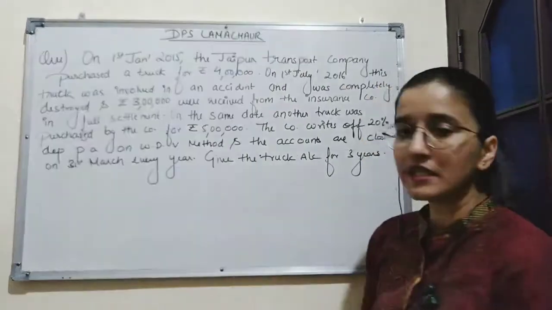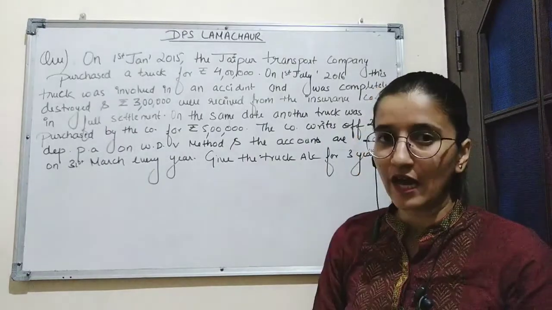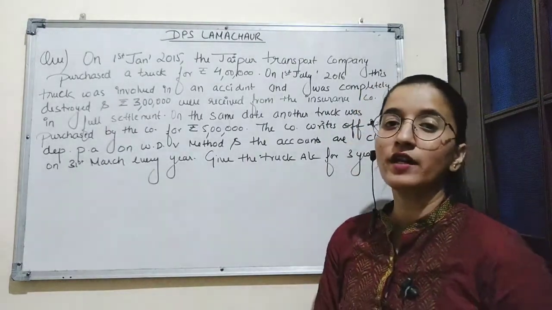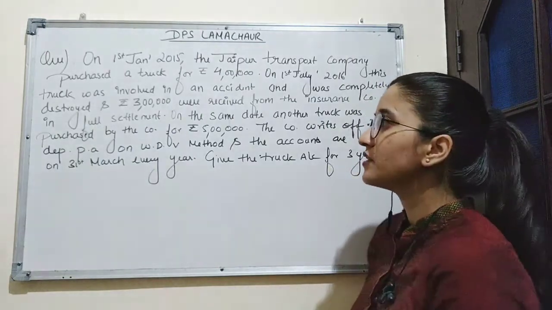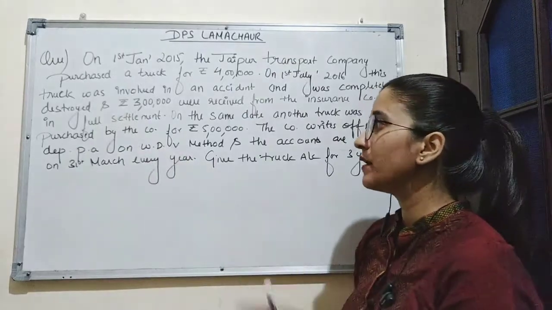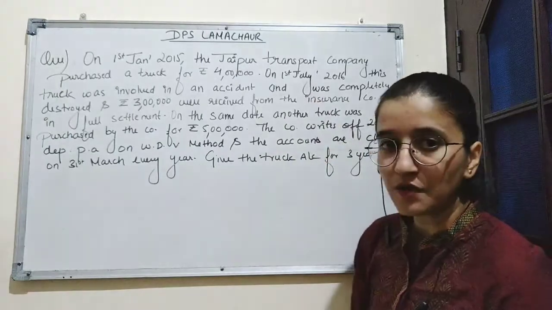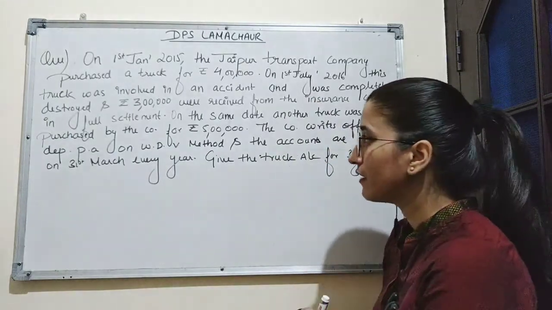So in the question it is given that the company has purchased a truck for Rs 4 lakh on 1st January 2015. This truck was involved in an accident on 1st July 2016, and the company received the amount of 3 lakh rupees from the insurance company in full settlement. Then on the same date, which is on 1st July 2016, the company purchased another truck for Rs 5 lakh.